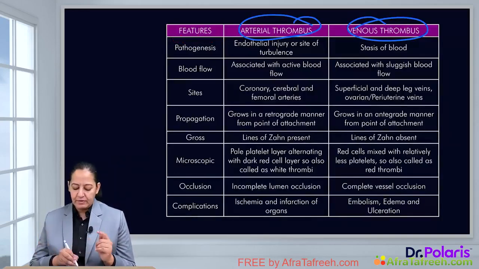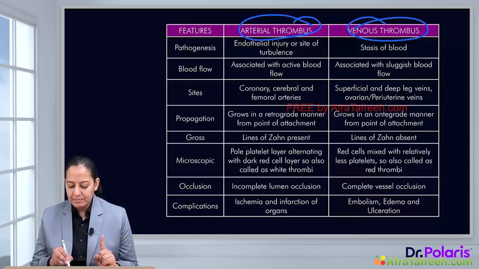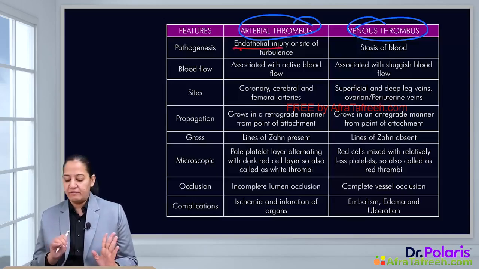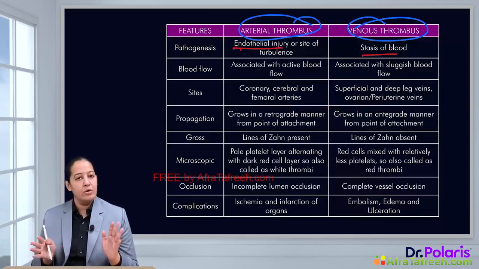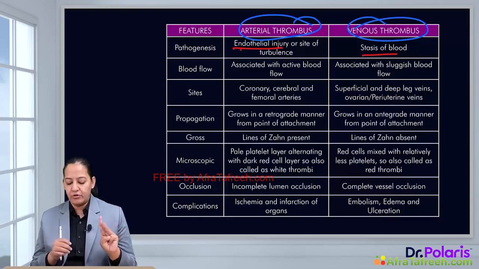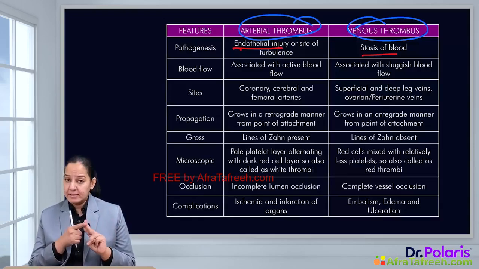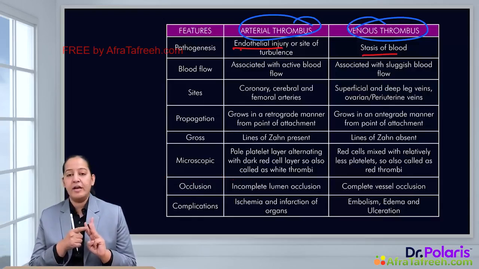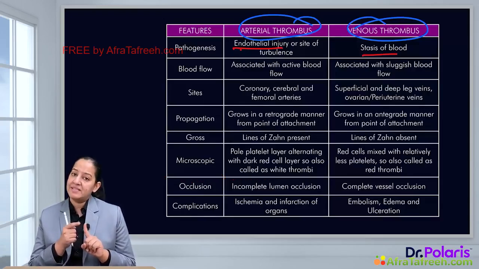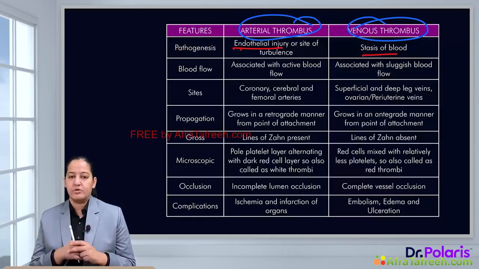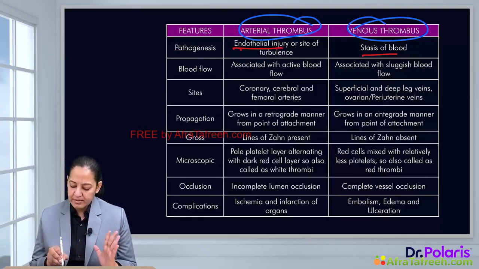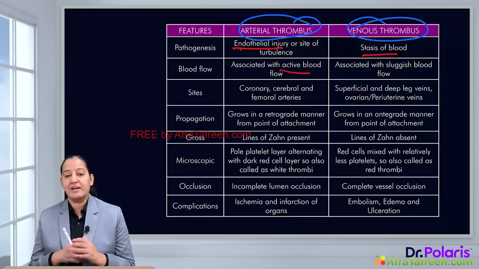So on what basis do you have to decide? Arterial thrombus is mainly formed because of endothelial injury from the Virchow triad, but venous thrombus is formed due to altered blood flow or stasis of the blood flow. There are three things in the Virchow triad: endothelial injury, stasis of blood flow, and hypercoagulability of the blood. Endothelial injury basically gives rise to arterial thrombus, and stasis of blood flow basically gives rise to venous thrombus. Blood flow in arterial thrombus is active blood flow. In venous thrombus, it is sluggish blood flow.